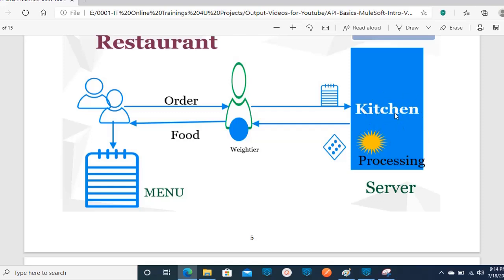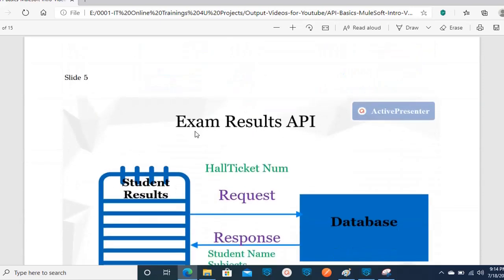Once the result is available from the server, the API will take that response from the kitchen and deliver it to the client. This is nothing but client-server architecture, and here the waiter is nothing but the API. So whenever you think of an API, you can assume this as an example. Okay, let's see one more example.